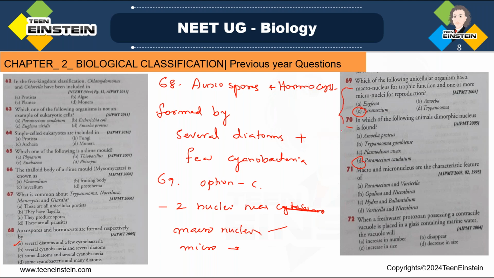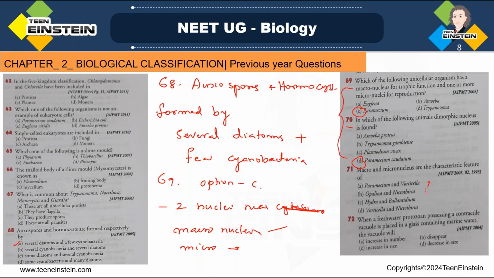So from these points we have answered two questions, right? Question number 71: macro and micronucleus are the characteristic features of which one? Paramecium and Vorticella, Opalina and Nyctotherus, Hydra and Balantidium, then Vorticella and Nyctotherus.